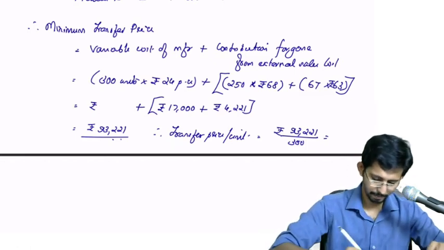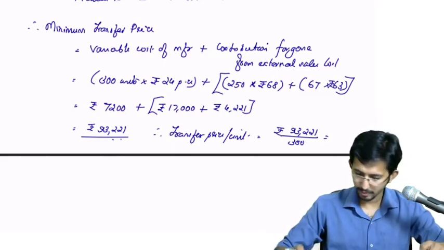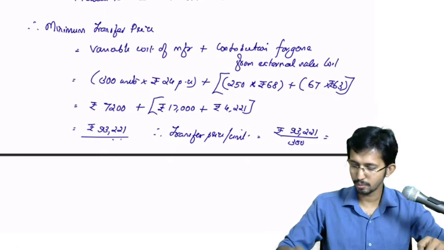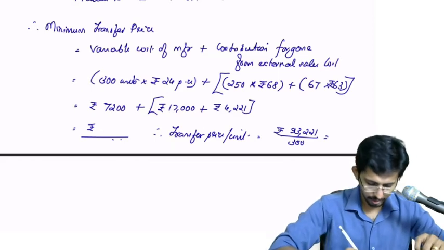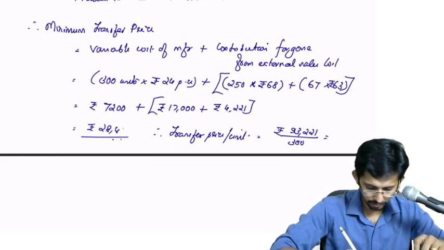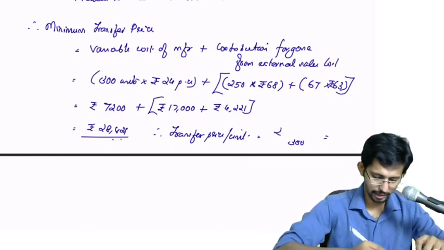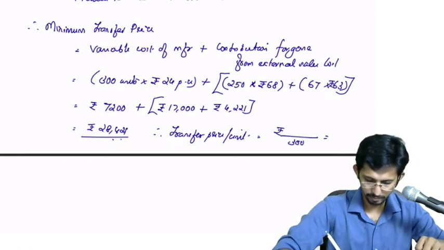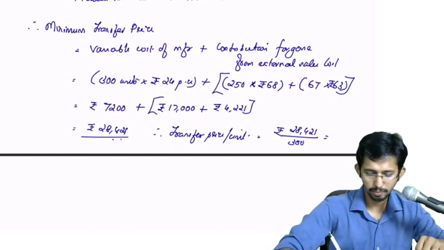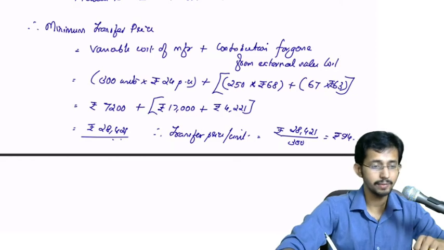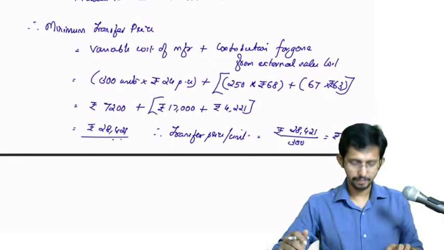I made a mistake. It will be 7,200 plus 17,000 plus 4,221. The total will be 28,421. So the transfer price per unit will be 28,421 divided by 300, which is rupees 94.73 per unit. Is it clear?